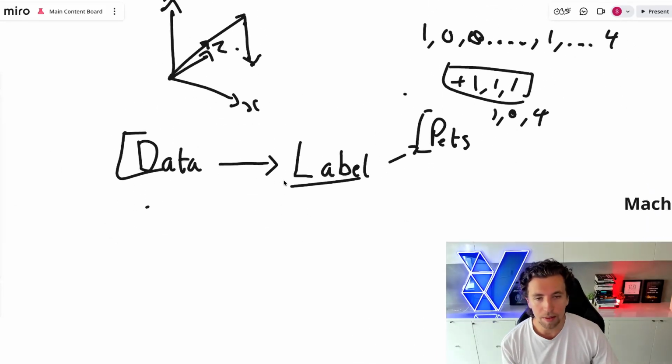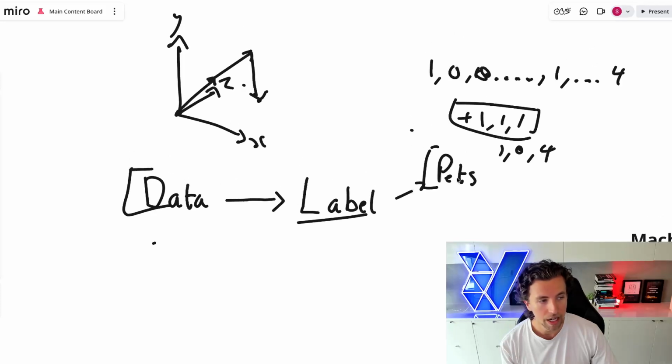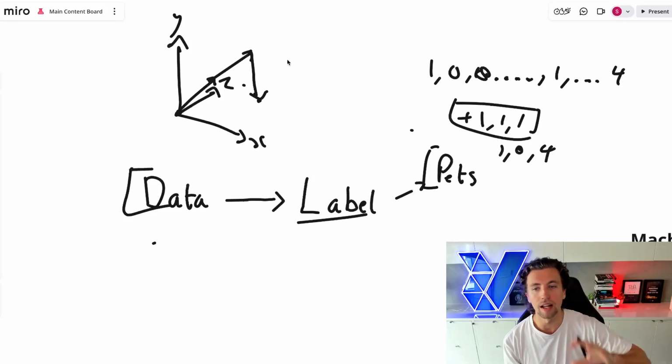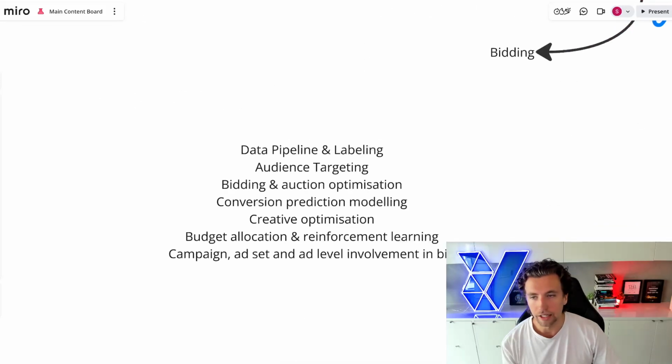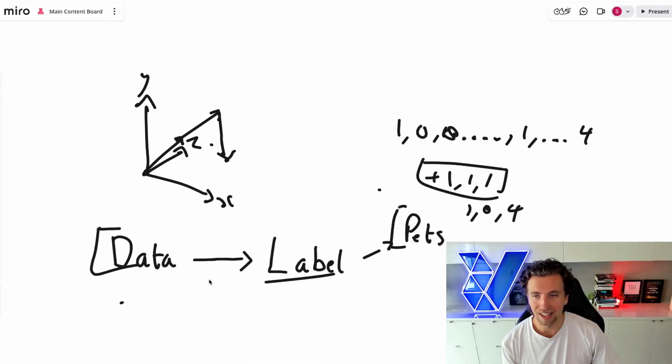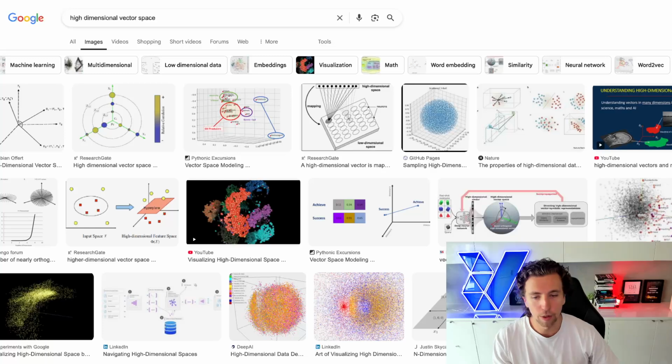We need to then go and label that data and actually apply features. It used to be done relatively manually, is how you can think about it. Now people are positioned within a large space and then clustered together. So the next point here is audience targeting. And we have kind of addressed it here, which is that Meta's going to use clustering of users and cluster all these users together. And then they're going to embed users into this space.